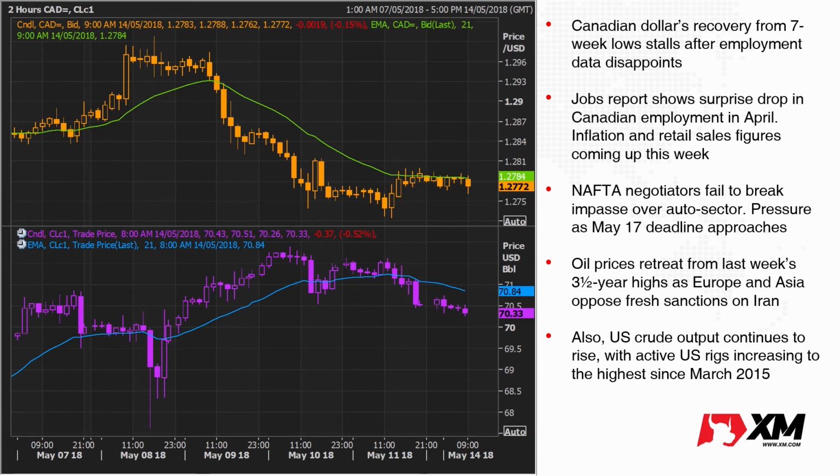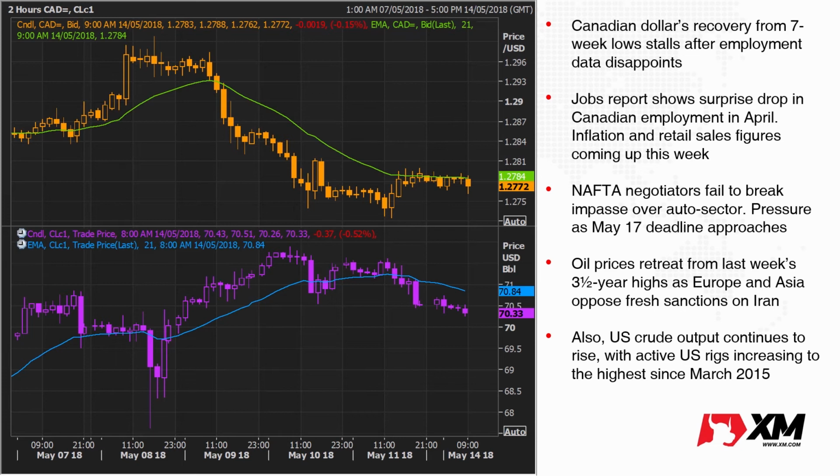On Friday, we had a disappointing employment report. We saw a surprise drop in the new jobs being created in Canada in April. We've got inflation and retail sales numbers coming up this Friday. If they are more positive, we could see the loonie extending its gains. We can see that recovery for the loonie last week when it rose from 1.30 to around 1.27. At the moment, it's weaker, around 1.2780. But trade will also be in focus this week.